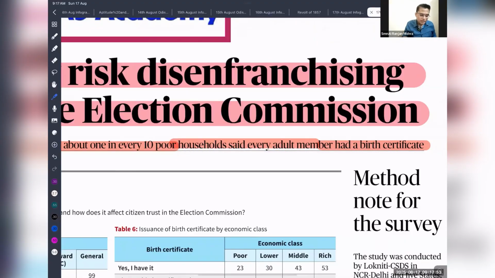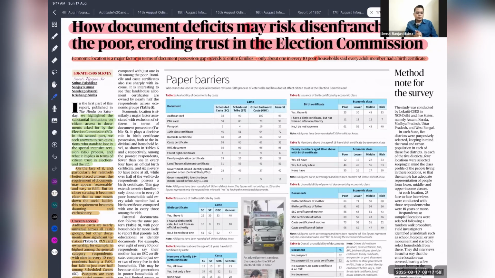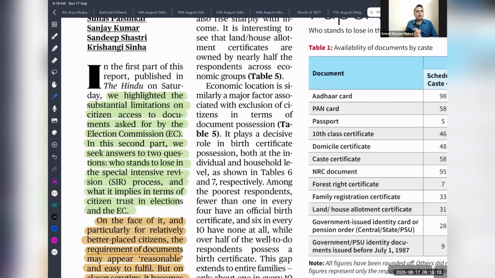So you know that in India, the government has failed to provide all these documentation certificates to the people, and even when they provide them, the documents are full of errors. If we are going to use these documents for removing a large number of people from the voter list, that will lead to the suffering of poor people who do not possess any document and lack education. They don't know the process of collecting all these documents. Less than 10% of the Indian population has a birth certificate. So just think of what kind of problem they are going to face.